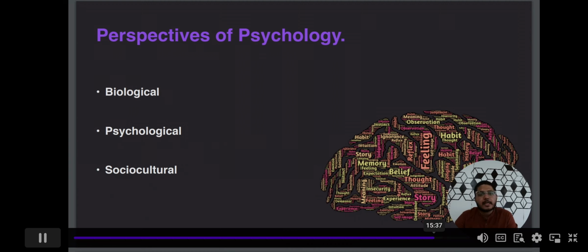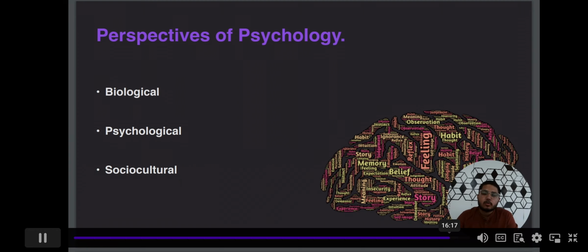They think that a man should be aggressive enough to protect his family. But in our society, which is more educated and more inclined toward the cognitive and intellectual parts, we know that aggressive behavior is not good for a person and is harmful for society. One should not be aggressive. So there is a change in the perspective of society. Every society has a different perspective, and whatever society we belong to, we see human behavior from that point of view.